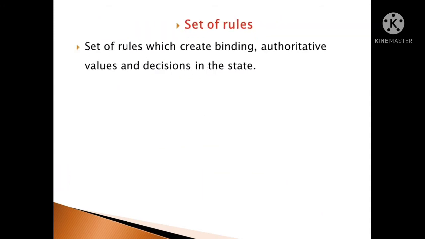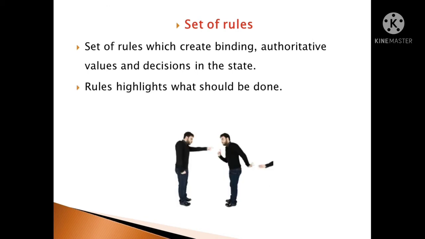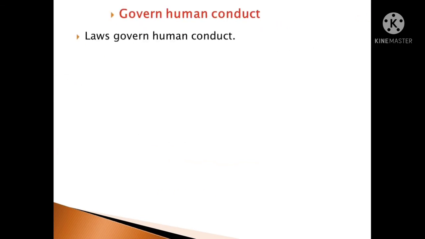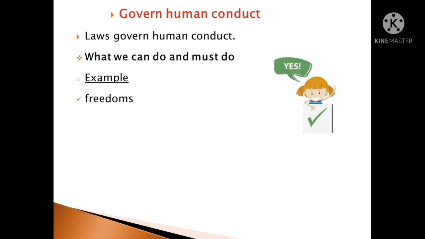Firstly, laws are a set of rules which create binding and authoritative values and decisions in the state. Rules highlight what should be done and what should not be done. Secondly, laws govern human conduct. What we can do and what we must not do is set out in our laws. The law states clearly what we can do as citizens. For instance, in general, the freedoms, like the freedom of association and religious belief, or the freedom to peaceful demonstrations.